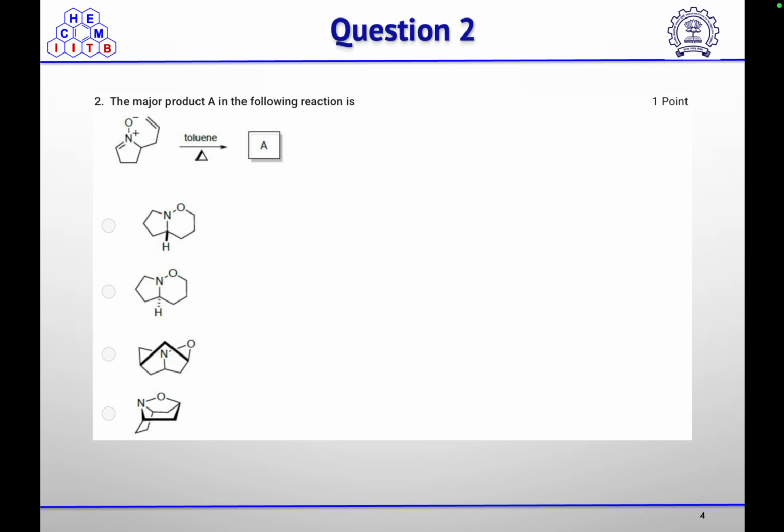Then the second question is: what is the major product formed in the following reaction? This is an example of an intramolecular 3+2 cycloaddition reaction. In this case, this nitrone is going to react with your olefin to form this as the major product. First the oxygen will attack the olefin, and then the terminal carbon will attack the carbon next to the nitrogen to neutralize the positive charge on nitrogen, and it will give you this cyclized product.